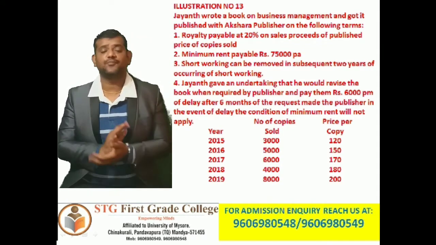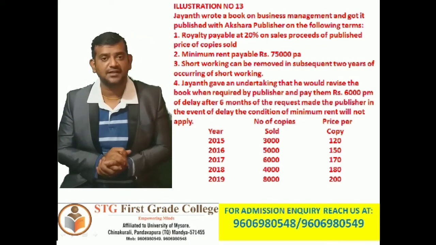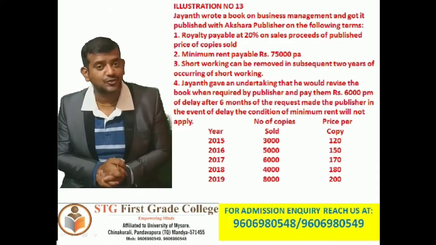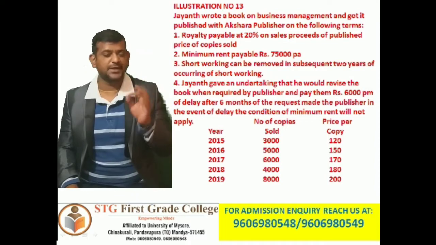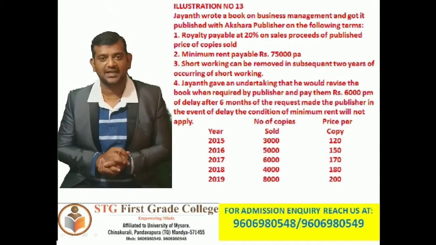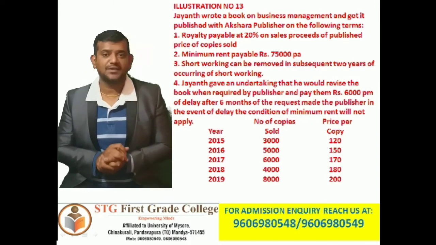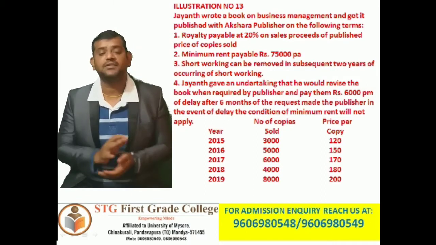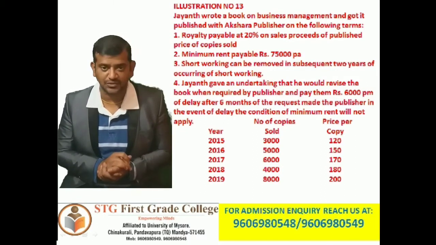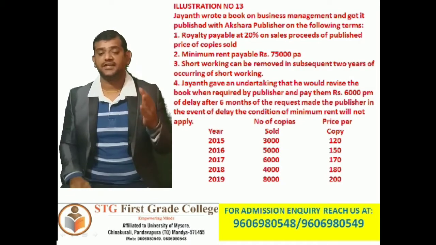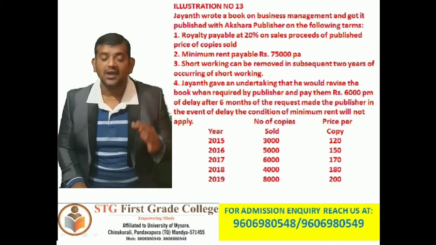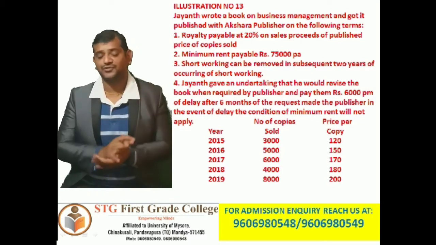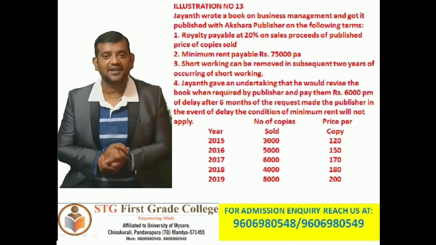Out of the 12 problems we have solved till now, underline that and keep it in your mind, so that it will have a bit different kind of calculation. So 20% has to be paid as a royalty on the copies sold. So we are supposed to identify sales also, which it is indirectly telling.